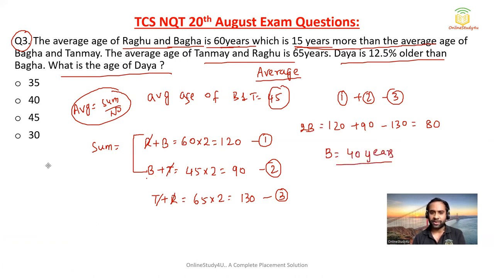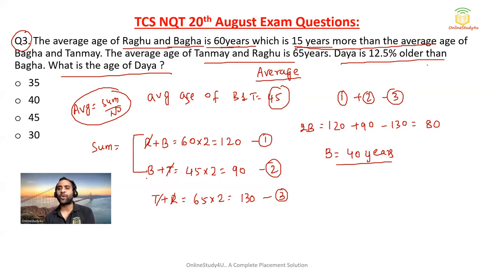Now, what has been told to you? Daya is 12.5% older than Baga. If you have attended my basic class on percentage, I have told you 12.5% is nothing but 1 by 8. So 1 by 8 of 40 will be nothing but 5.